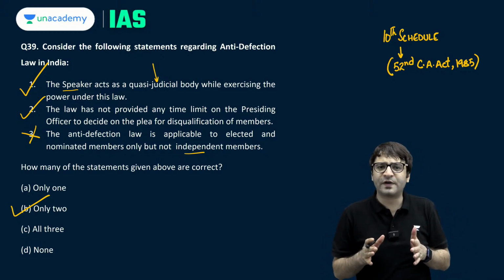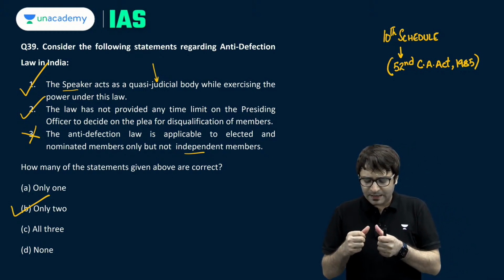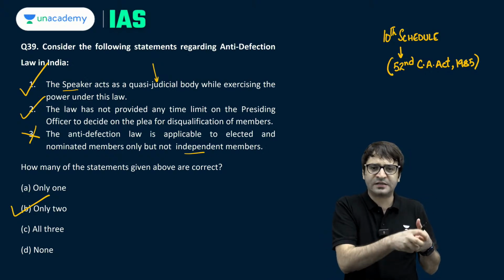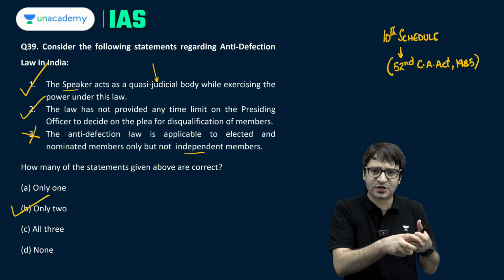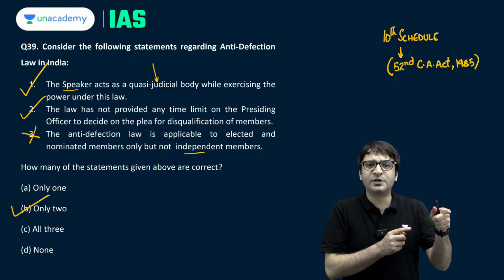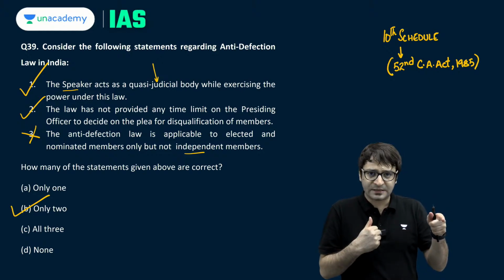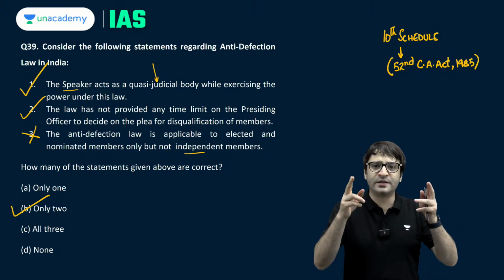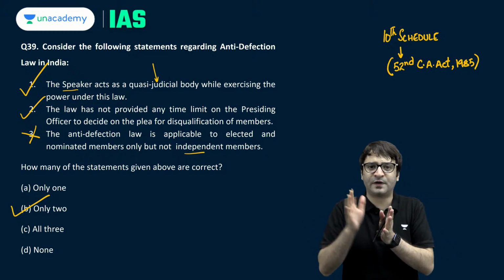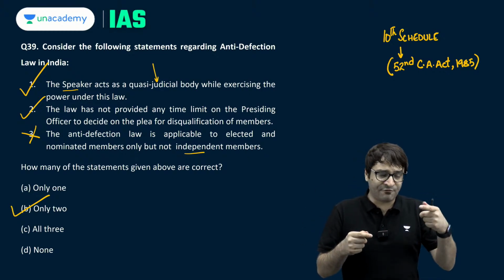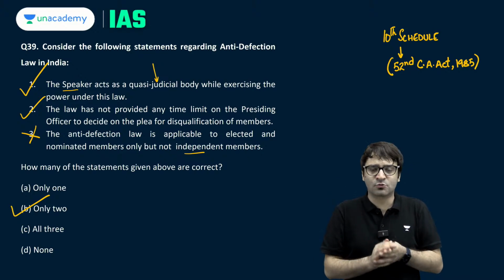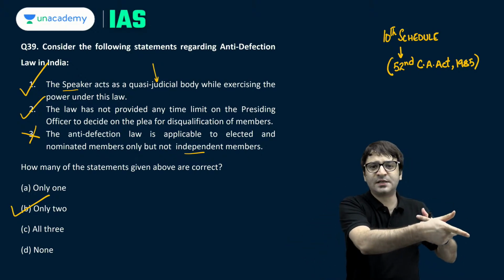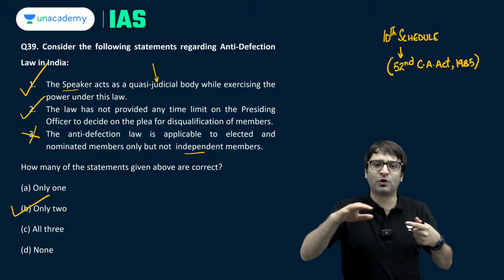Because what are the provisions of anti-defection law? If I am a member of a house, can be Lok Sabha, Rajya Sabha, Legislative Assembly, Legislative Council, and I belong to a political party. I am an elected member to this house belonging to a political party. If I voluntarily resign from my party, I will be disqualified. If I violate the whip issued by the political party, I will be disqualified. If an independent member of a house joins another political party after the election, disqualified.